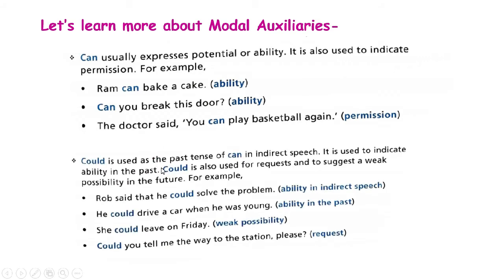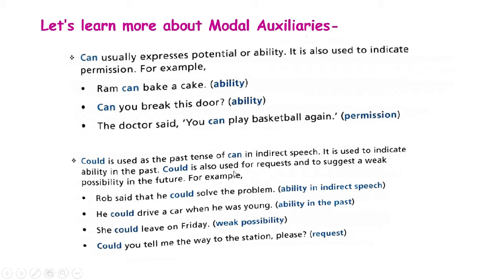Next rule: could. When is could used? Could is the past tense of can in indirect speech. It is used to indicate ability in the past. So can is used to denote ability in the present tense. Could is used to denote ability in the past tense. Could is also used for requests and to suggest a weak possibility in the future.